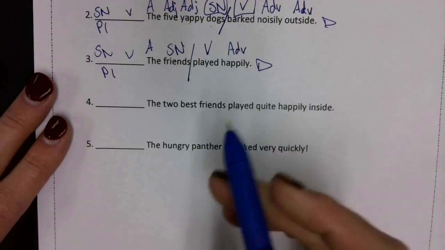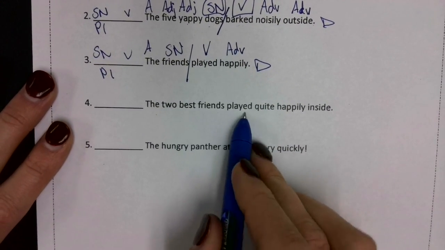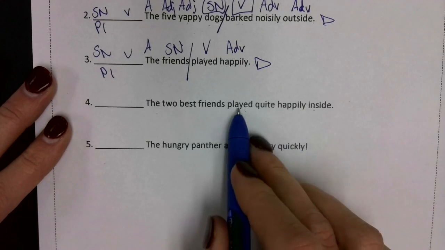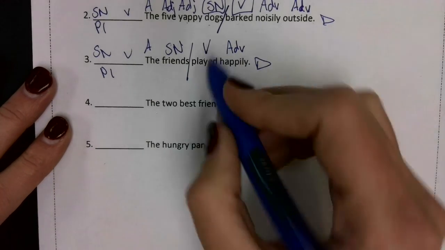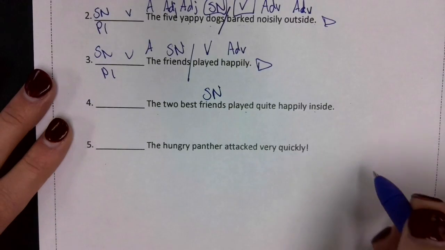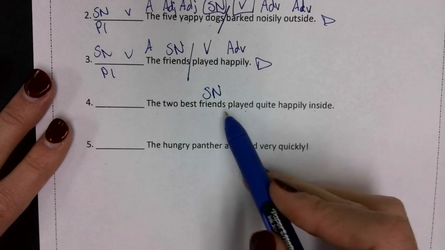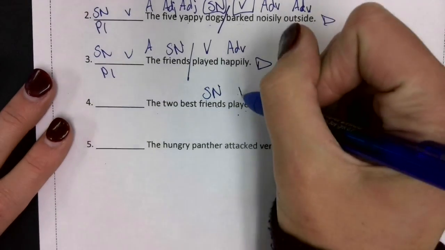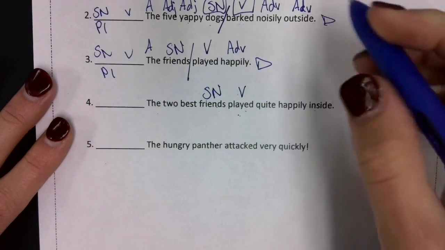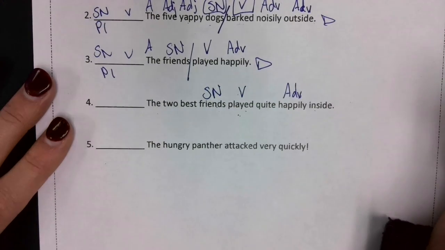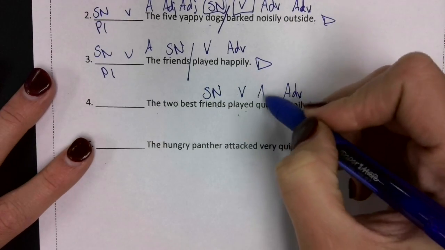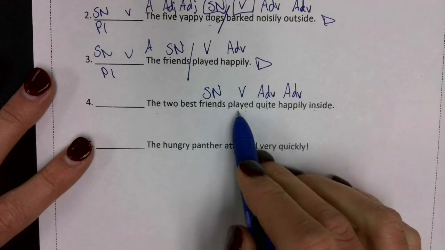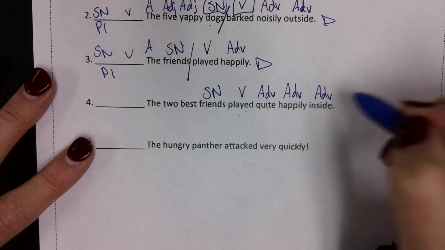Sentence 4. The 2 best friends played quite happily inside. Who played quite happily inside? Friends. Subject, noun. What is being said about friends? Friends played. Verb. Played how? Happily. Adverb. How happily? Quite happily. Adverb. Played where? Inside.